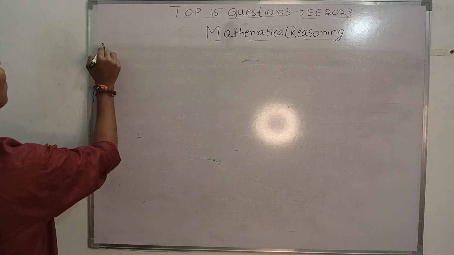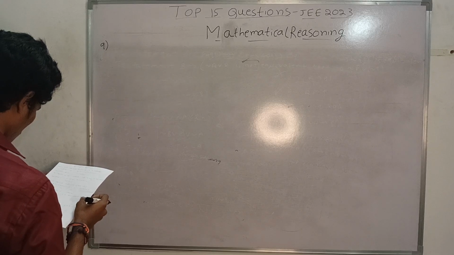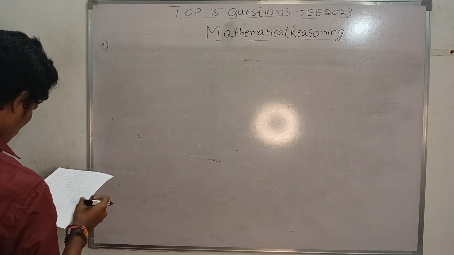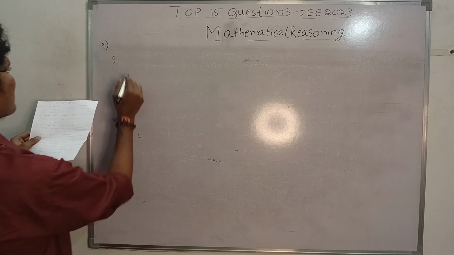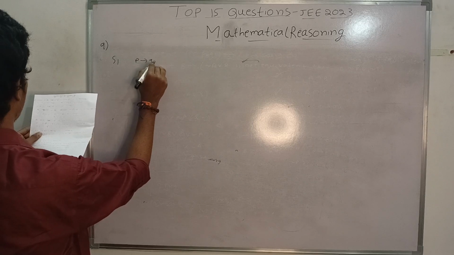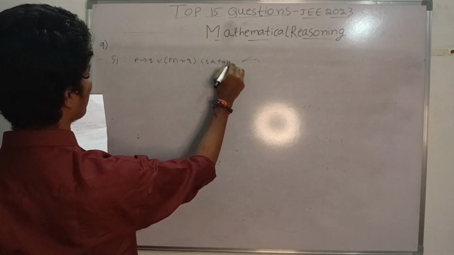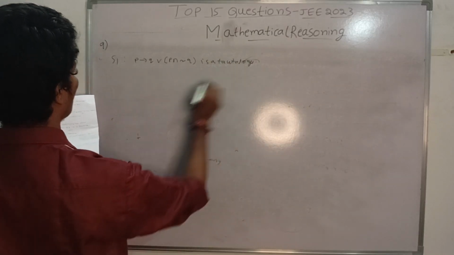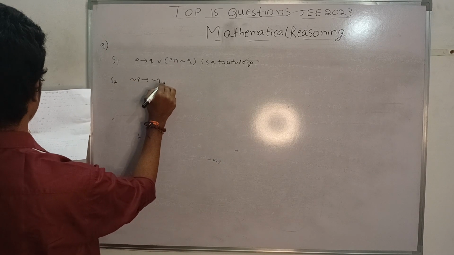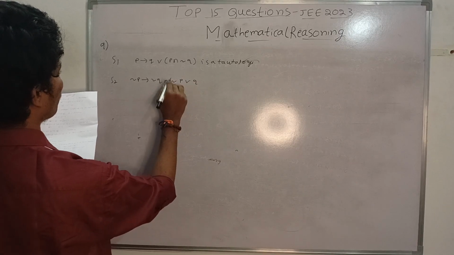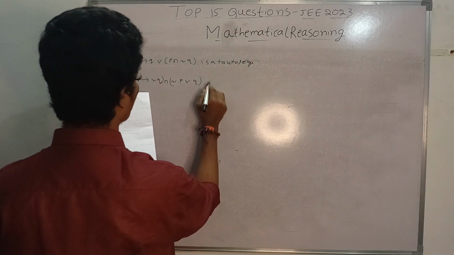Next, the 9th question. The ninth question contains two statements. Statement 1: P implication Q or P and not Q is a tautology. Statement 2: negation P implication negation Q and negation P or Q is a contradiction.